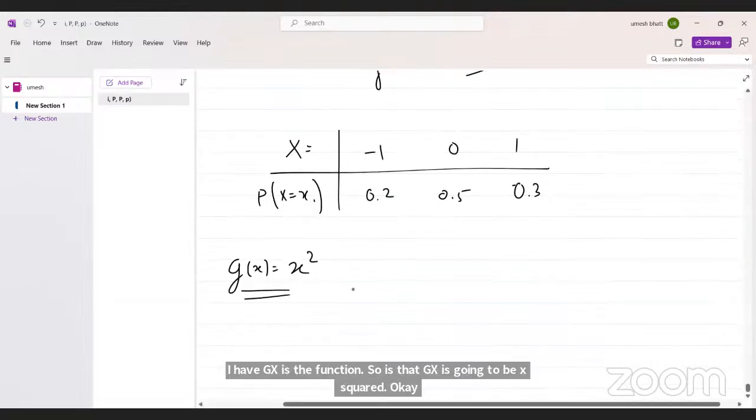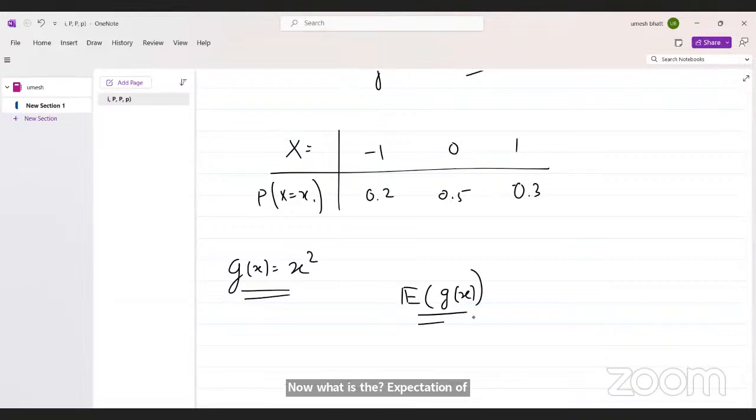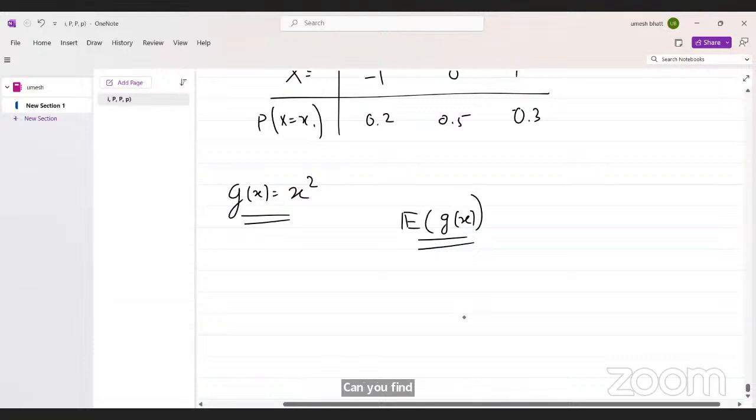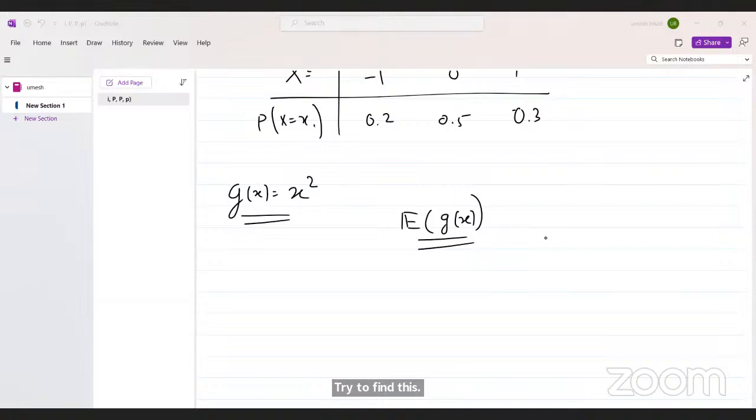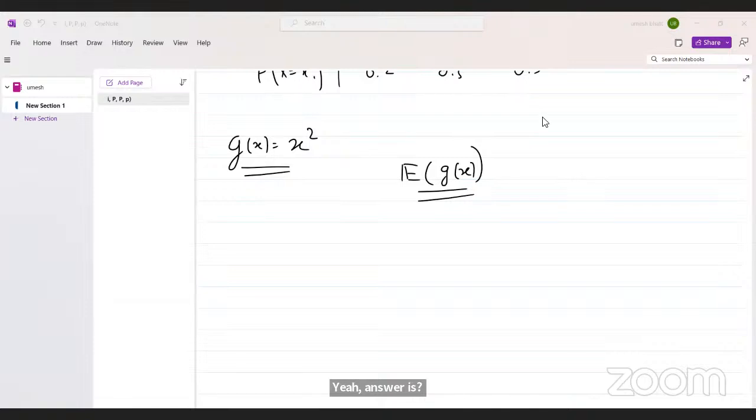Now, what is the expectation of g(x)? Can you find it? Try to find this. Yeah, the law of the unconscious statistician, LOTUS. Someone already mentioned what the full form of LOTUS is. Okay.